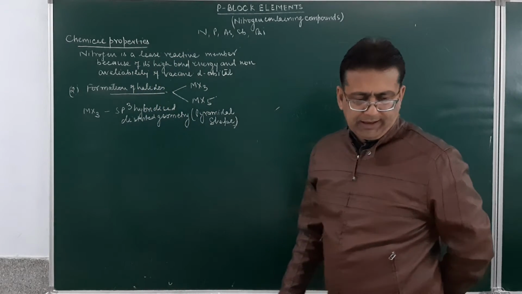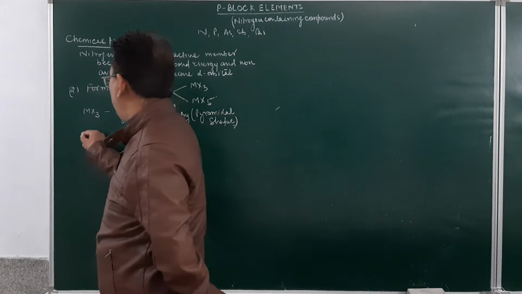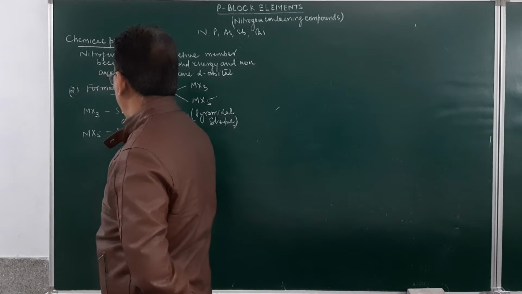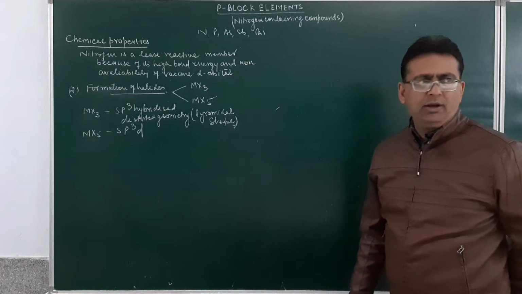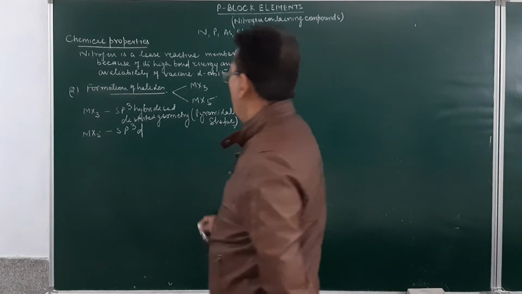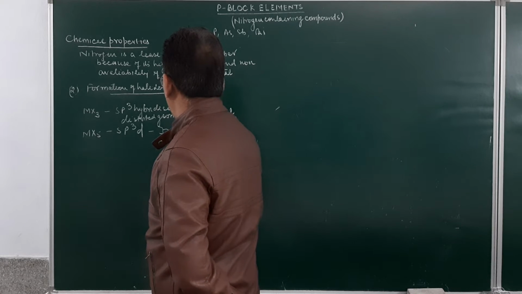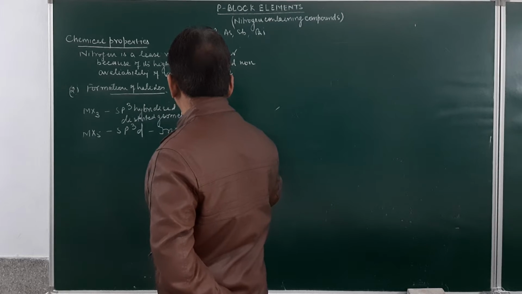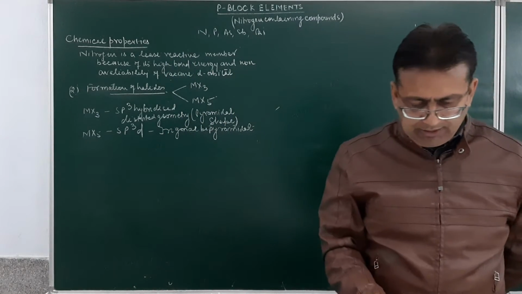When we consider the halides of the type MX5, what type of hybridization will they have? sp3d hybridization. And the geometry over here will be trigonal bipyramidal. What geometry will be present? It will be trigonal bipyramidal geometry. Am I clear, students?